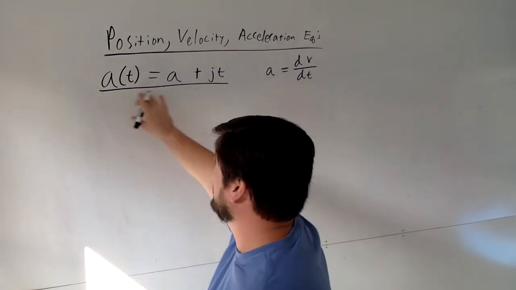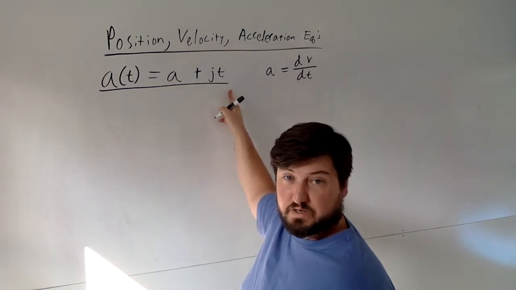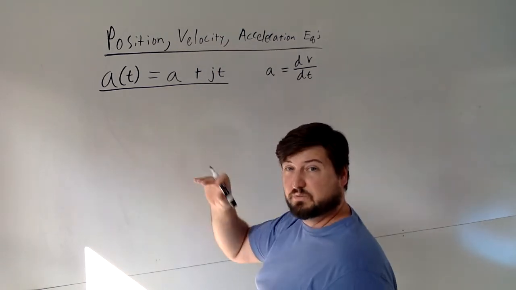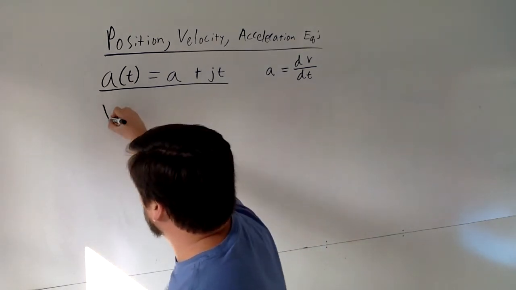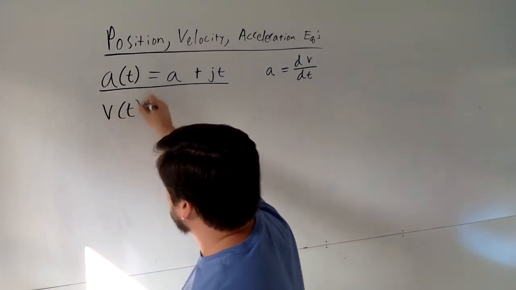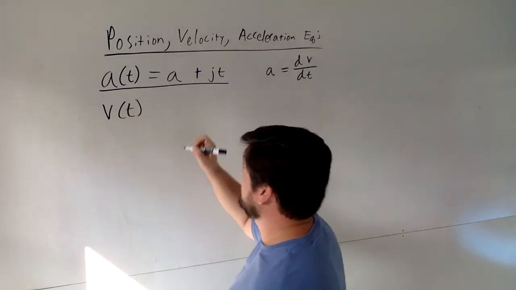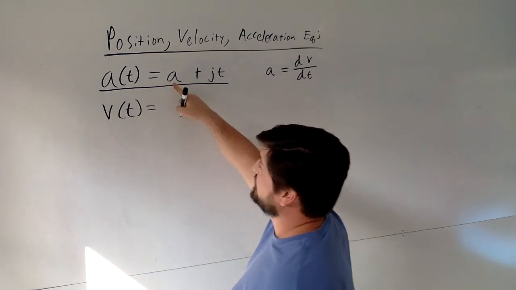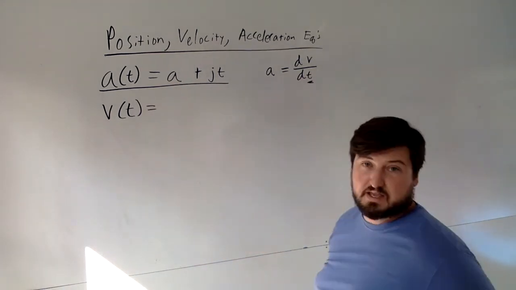So if I take the integral of this thing, realize we have two terms. We have 1 and 2, right? So we're going to have to use the sum rule on this one. I'm going to have to take two different integrals and then add them back together. What that will get us, the integral of acceleration is going to be velocity. So if I take the integral of a with respect to t, because we're going to take it with respect to time here.